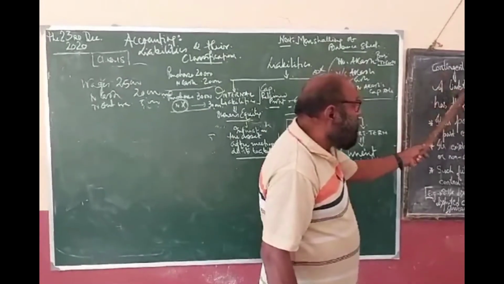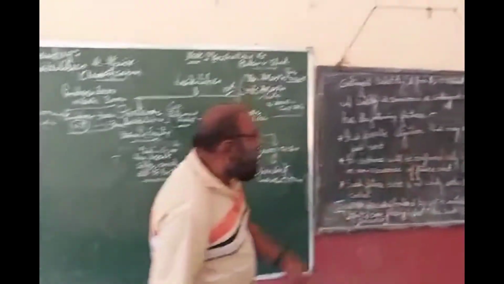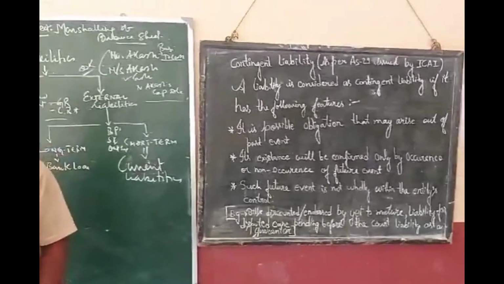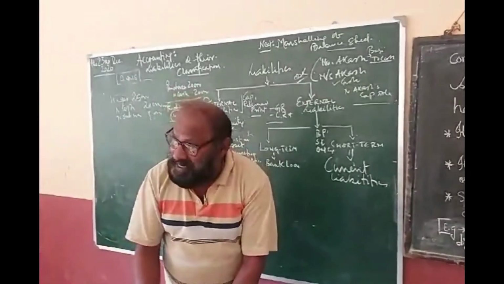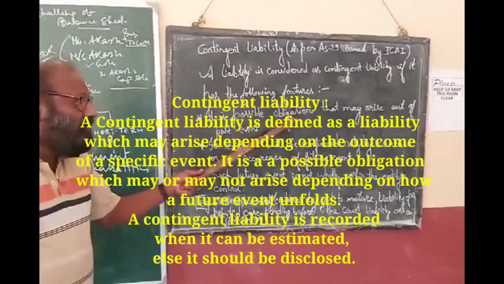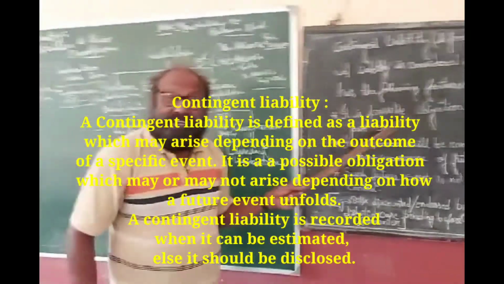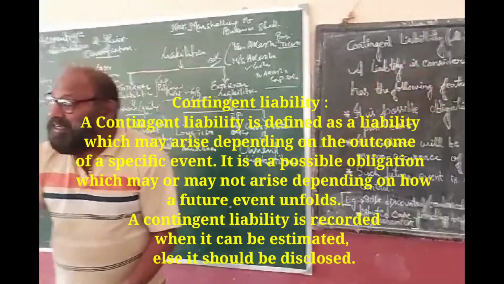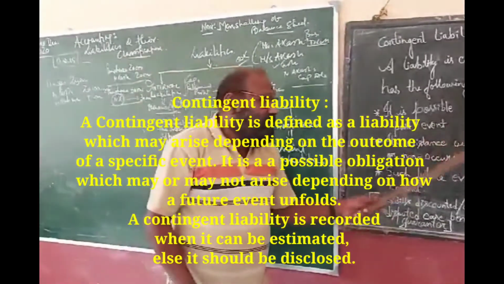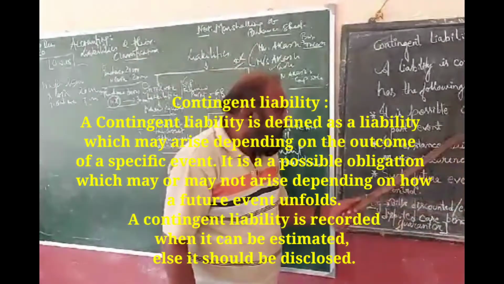The contingent liability is considered as contingent. Contingent means depending on the happening of something. Yesterday I told you about contingent asset, and this is a possible obligation. It is not the obligation of today. It will be an obligation when and only when some event will occur.